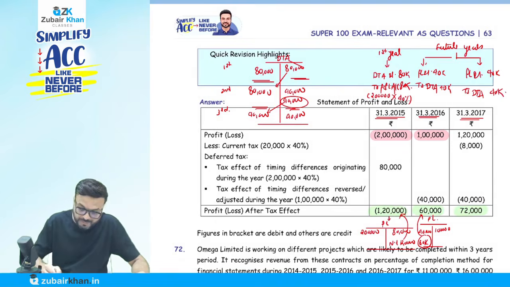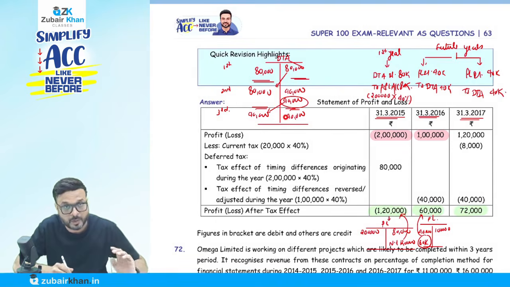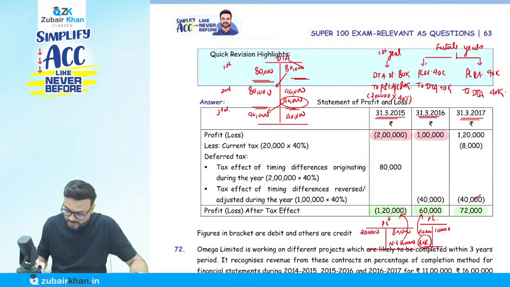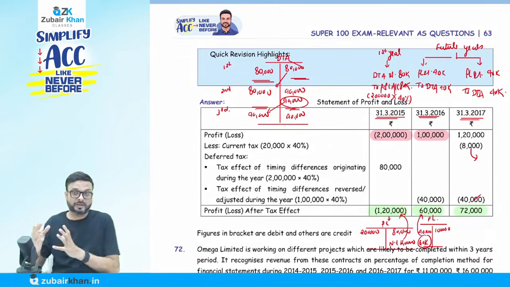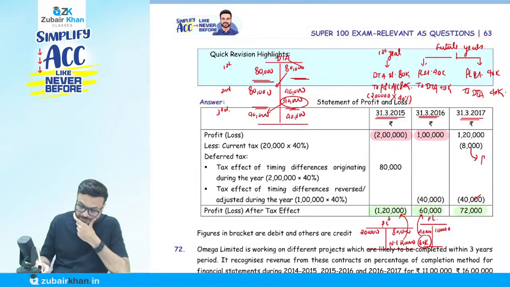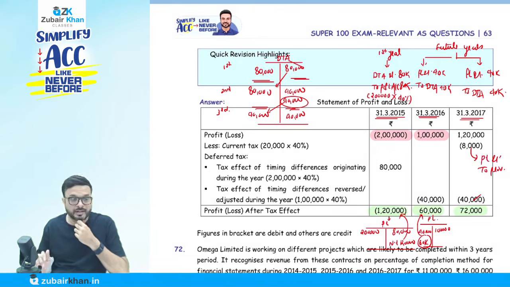40,000. So maximum, how much can we adjust? We can adjust up to 40,000. So we adjusted this 40,000. But this is the current tax, other than the deferred tax. So we are going to pass an entry: P&L account debit to provision for tax account. So this is the entry that we have to pass.